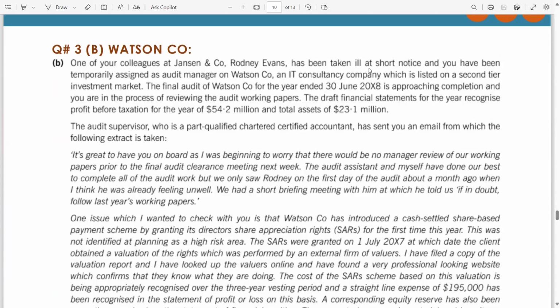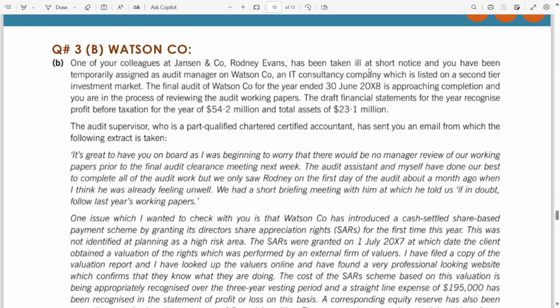Highlight temporarily assigned. We have done so many questions on this keyword yesterday. Temporarily assigned as audit manager on Watson Company, an IT consultancy company, which is listed on a second tier investment market. The final audit of Watson Company for the year ended 30th June 2008 is approaching completion, and you are in the process of reviewing the audit working papers. The draft financial statements for the year recognized PBT 54.2 and total assets 23.1 billion. These figures are for the materiality.